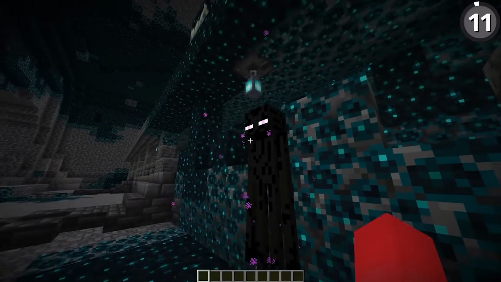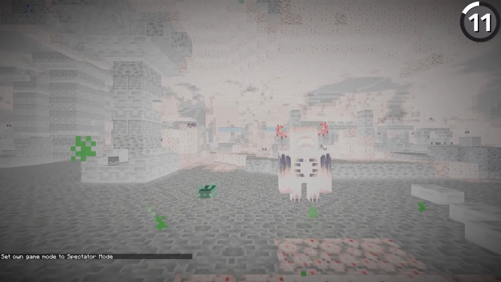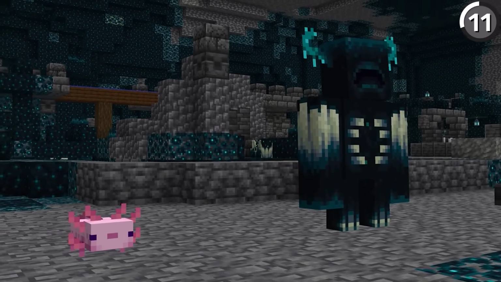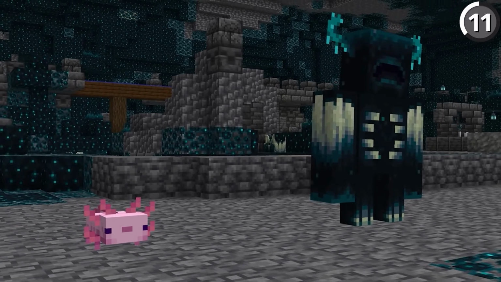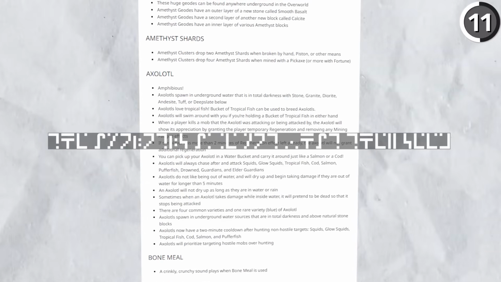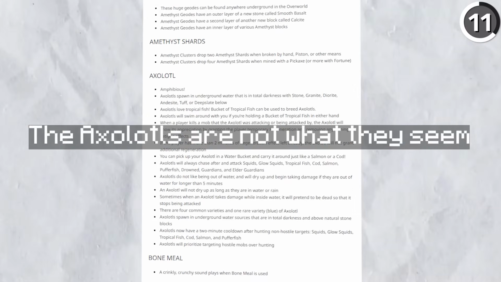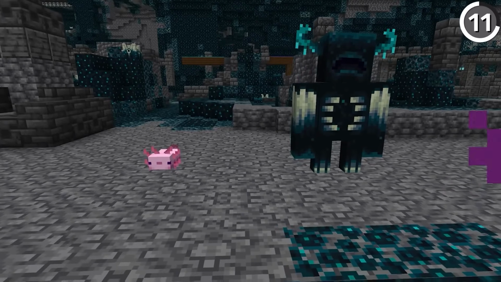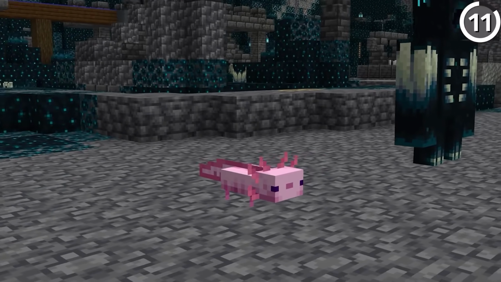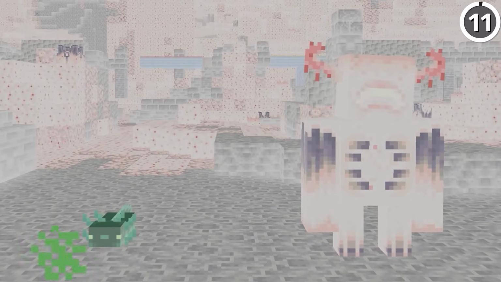Wardens aren't as scary as you think, or maybe they're even scarier, since if you invert the colors of a warden, it starts to look like a pink axolotl, and you'll find that its horns strike an uncanny resemblance to an axolotl's frills. But we can dig even deeper. See, the launch's release notes showed one very cryptic message, which if you translate it, comes out to be, axolotls are not what they seem. So either the wardens are morbid experiments created from axolotls, or the axolotls are the evil masterminds planning to destroy the overworld. And that has to be the only two options, no substitutes.